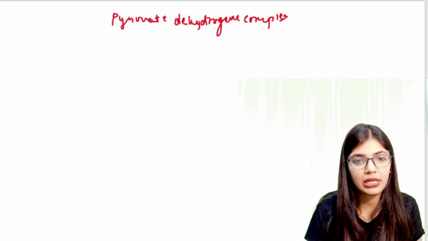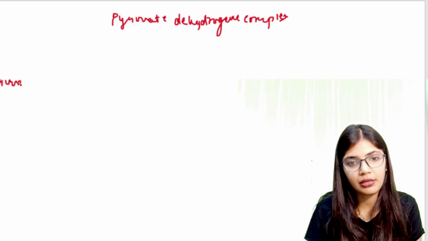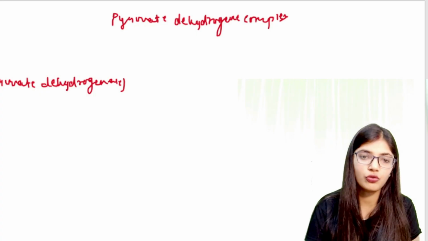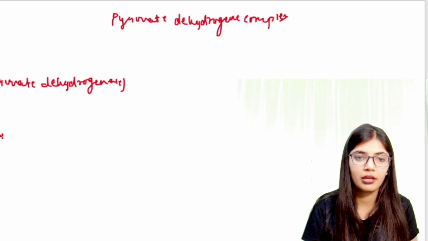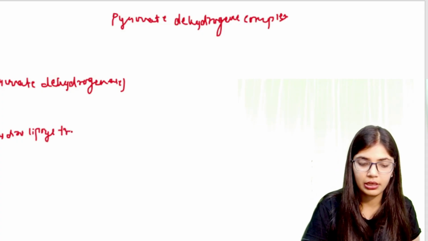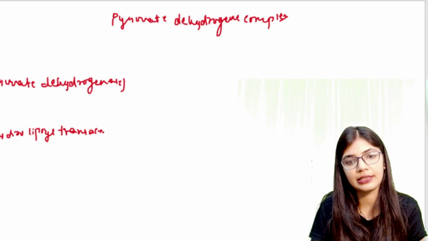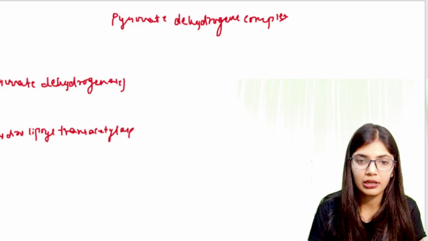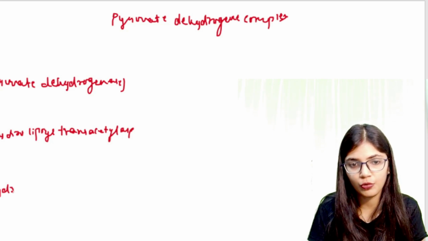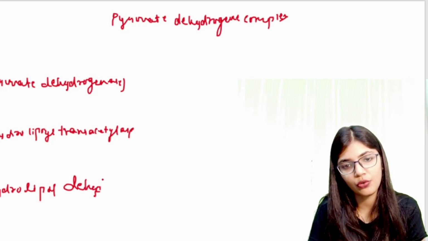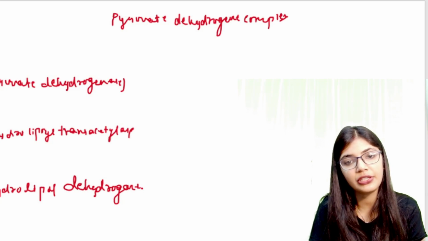E1 is pyruvate dehydrogenase. E2 is dihydrolipoyl transacetylase. And E3 is dihydrolipoyl dehydrogenase. These all have different functions.